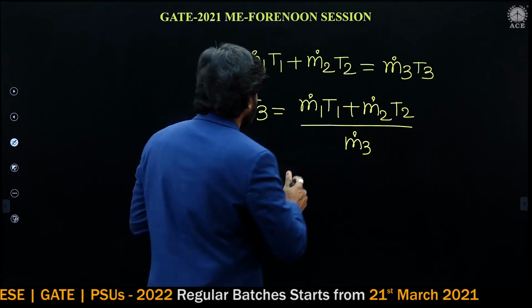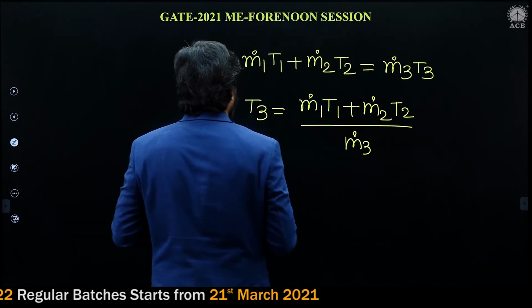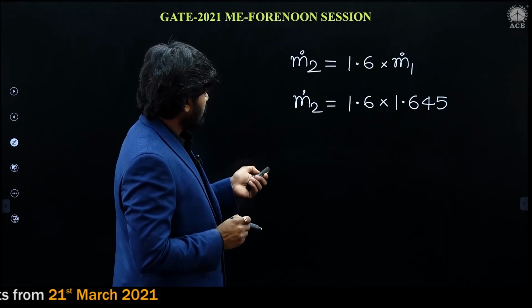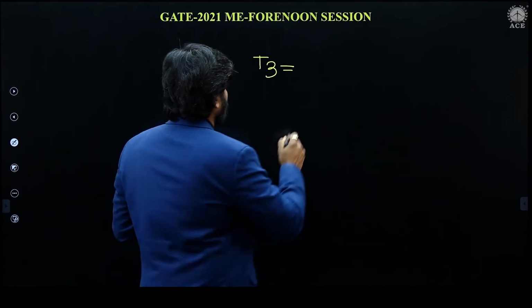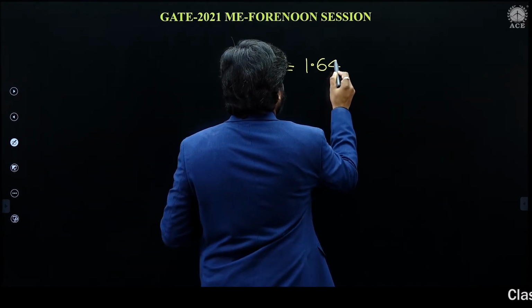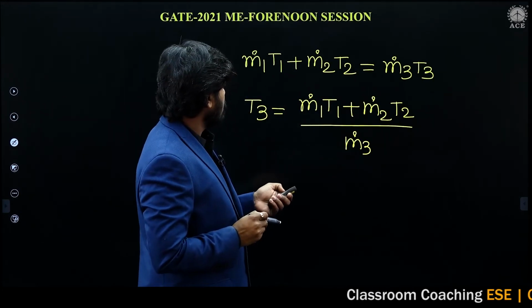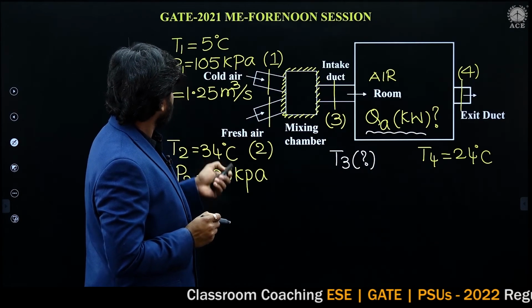Now let's substitute. T3 is equal to m dot 1. What is m dot 1? M dot 1, 1.645, times T1. This T1 is the temperature at section 1, 5 degrees centigrade.